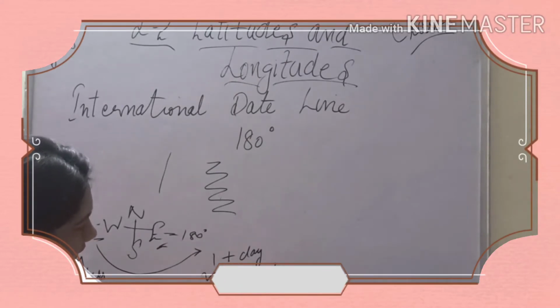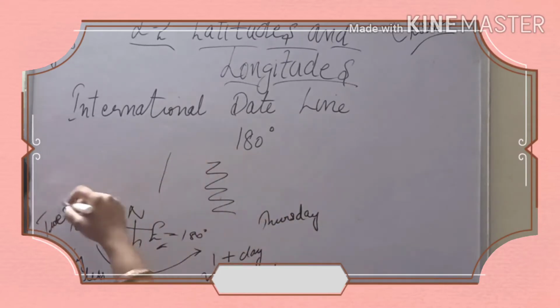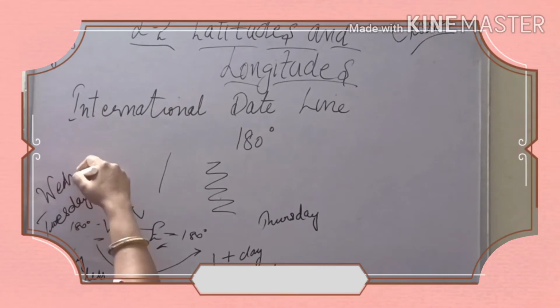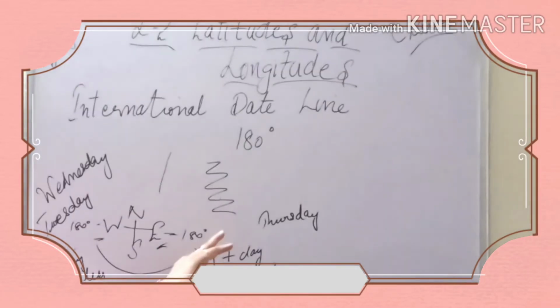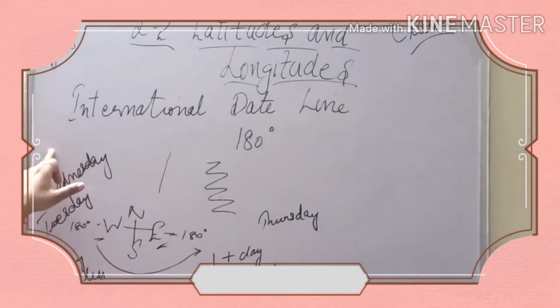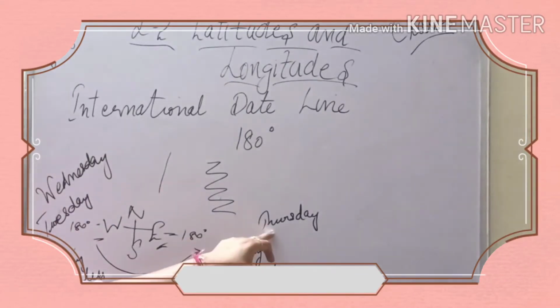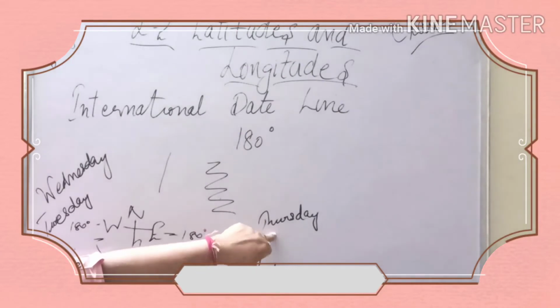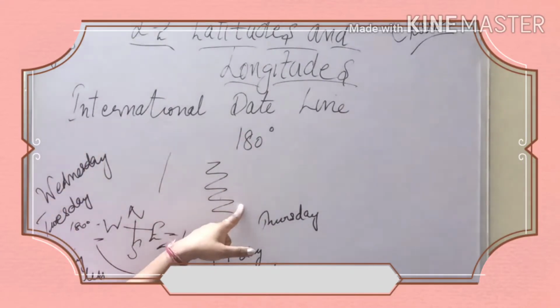Wednesday. And if it is here Thursday, then what will be here? Wednesday in the west. So it is always in the east we are 1 day ahead, and in the west we are 1 day backward. That means 24 hours backward in the west, whereas 24 hours or 1 day ahead in the east, and it is always 180 degree and in the form of zigzag line.